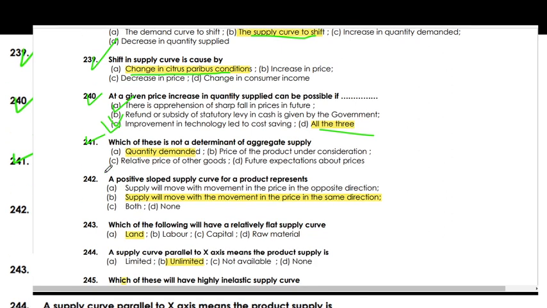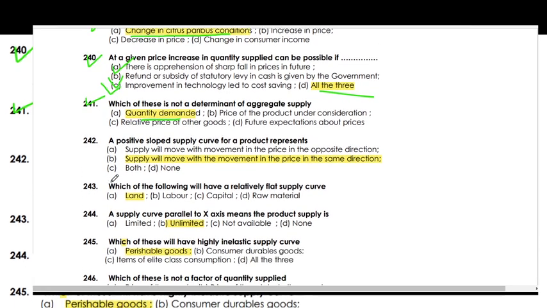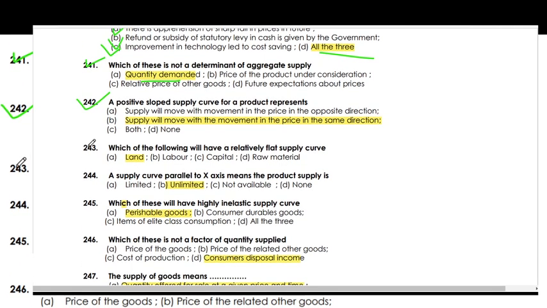Which of these is not a determinant of aggregate supply? The quantity demanded is not a determinant of aggregate supply. A positive supply curve for a product represents that supply will move in the same direction as the movement in price.